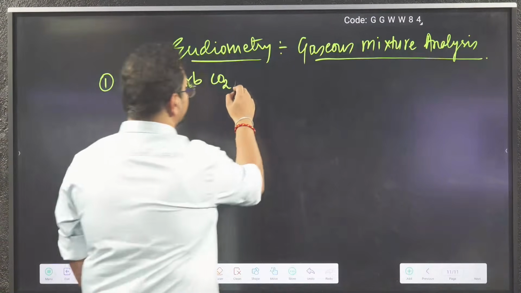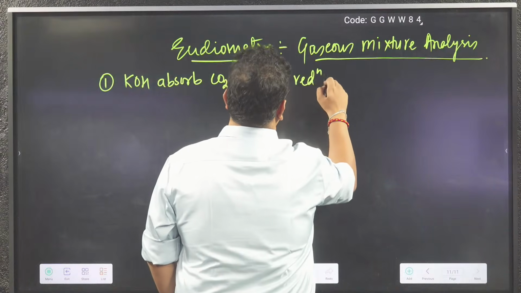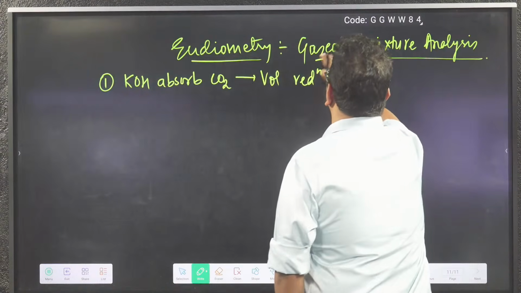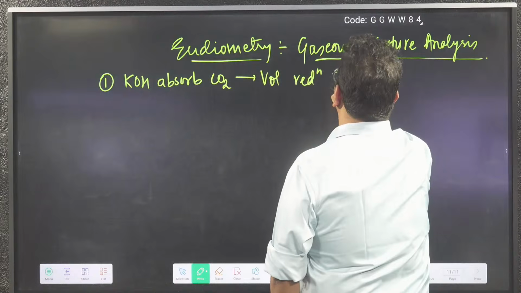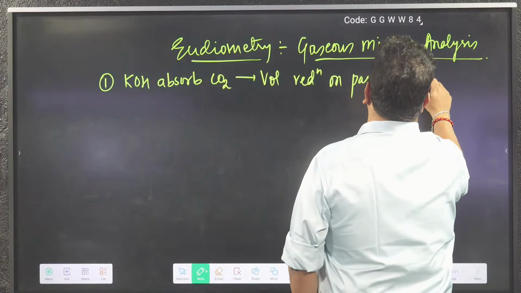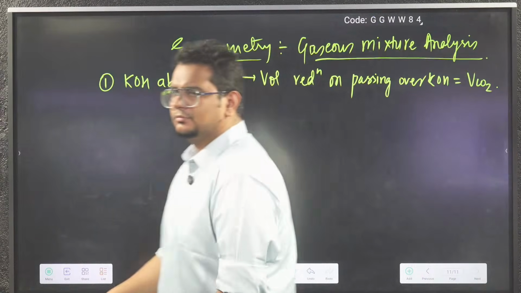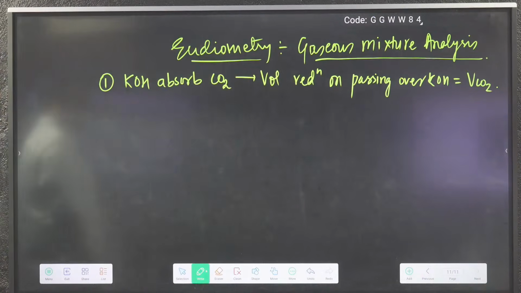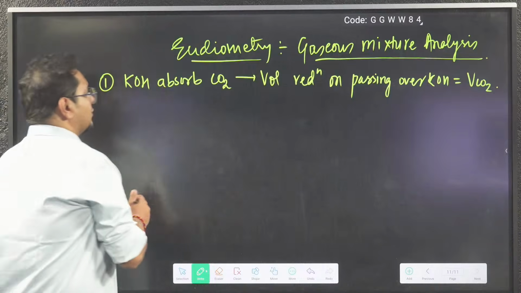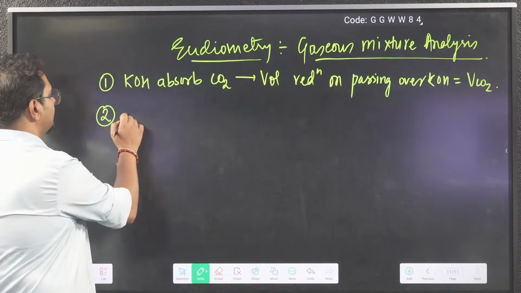So whenever there is a volume reduction on passing over KOH, that is the volume of CO2. Because KOH absorbs the CO2, the volume gets reduced. So volume reduction on passing over KOH is the volume of CO2 produced.